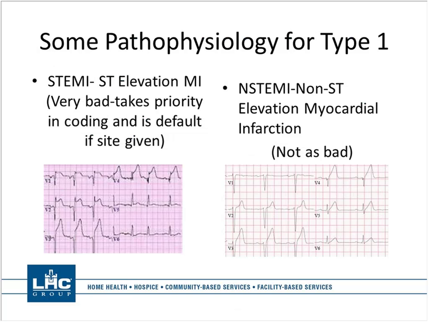This is very bad. You can see how these things kind of look like tombstones. They call these the widowmakers and the tombstone MIs, because these are very serious MIs, and so if you have documentation of a STEMI, this is the one you want to code, because these are very bad and take priority in coding, and it is also the default if a site is given.